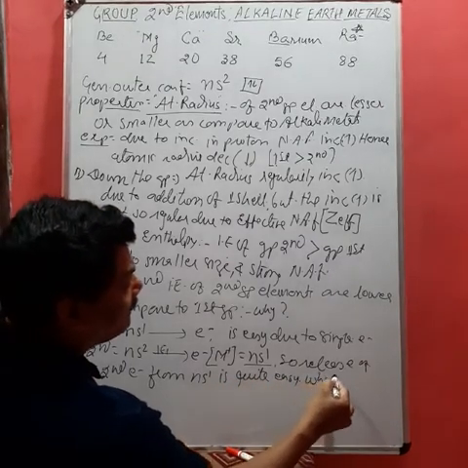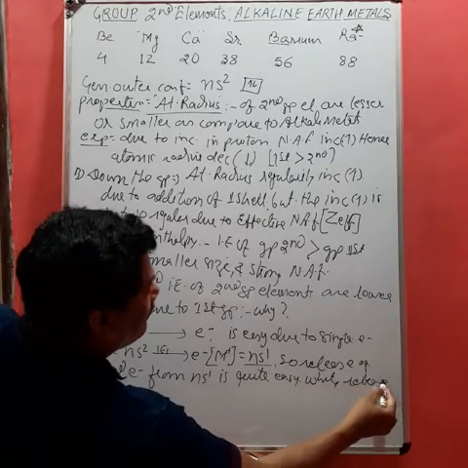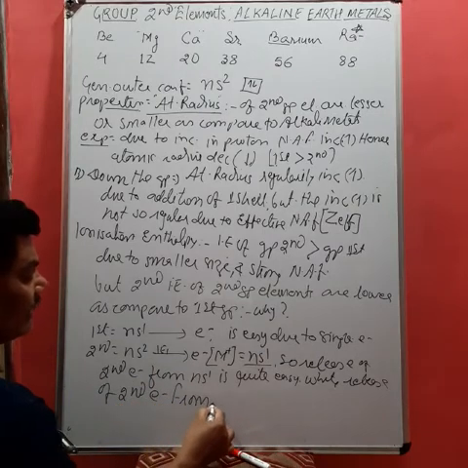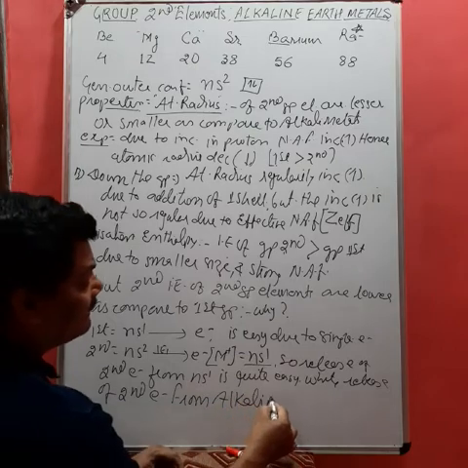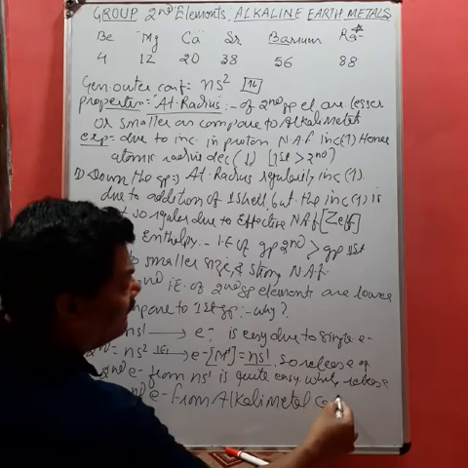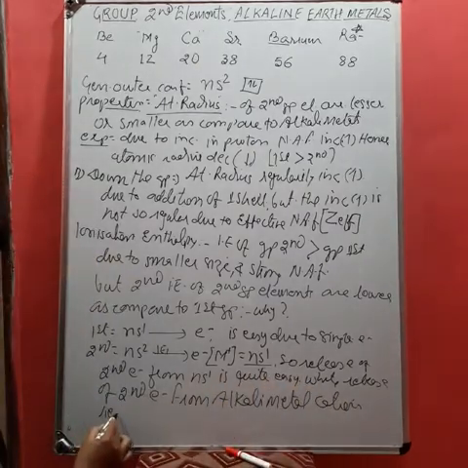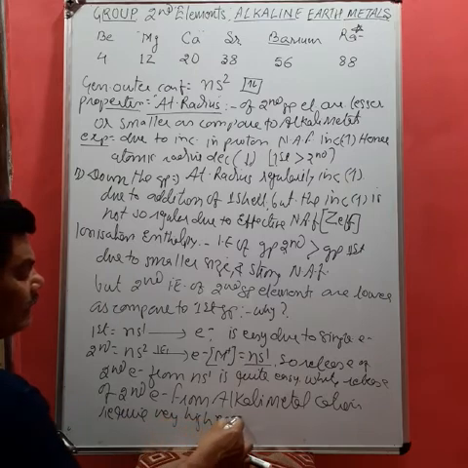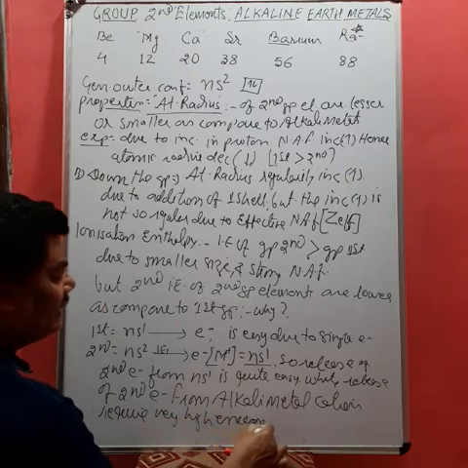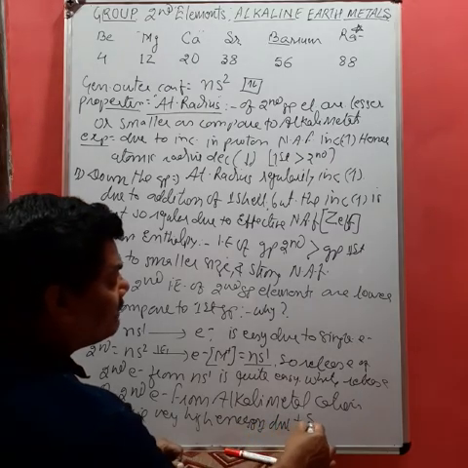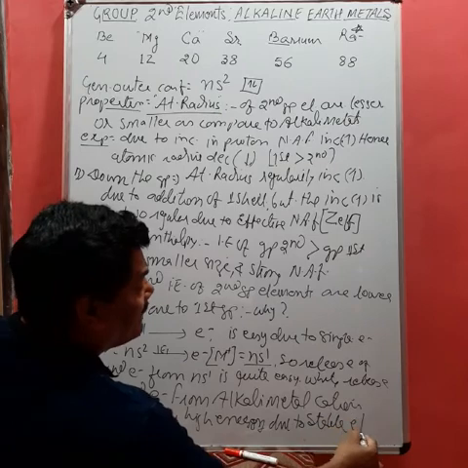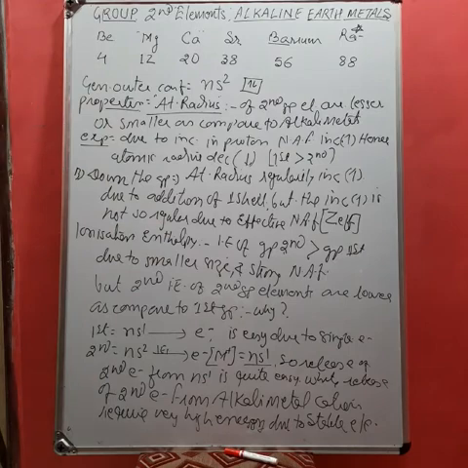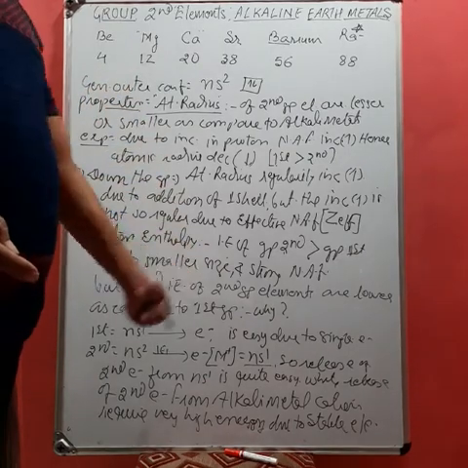While the release of a second electron from an alkali metal cation, that is a first group cation, requires very high energy due to stable configuration. After release of one electron, the alkali metal cation acquires a stable configuration, so its second ionization enthalpy becomes very high.